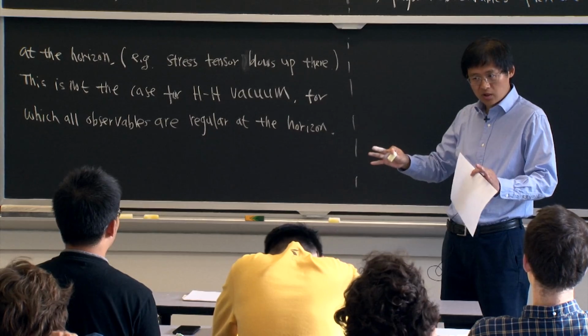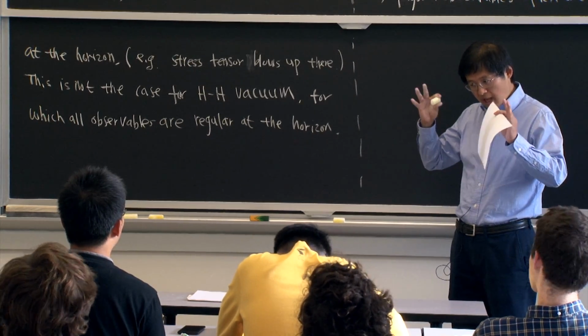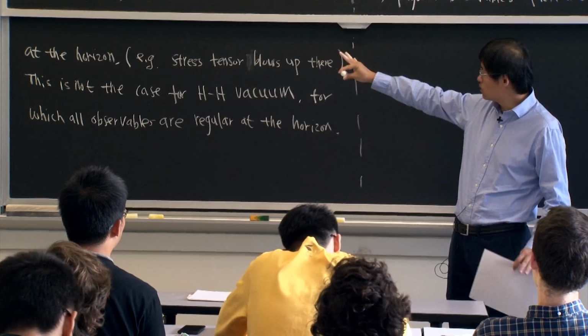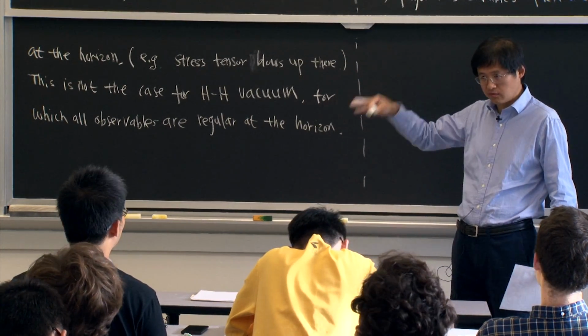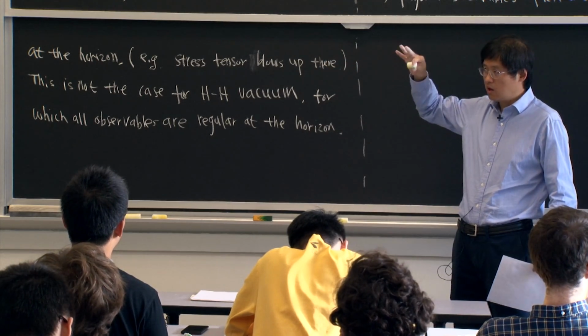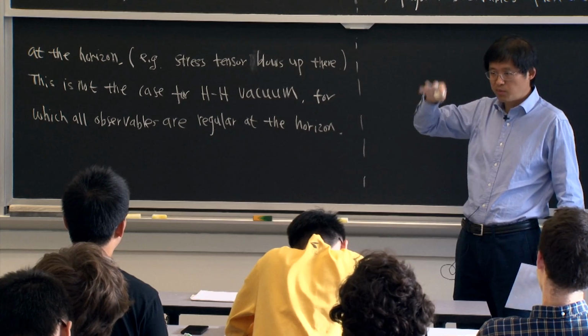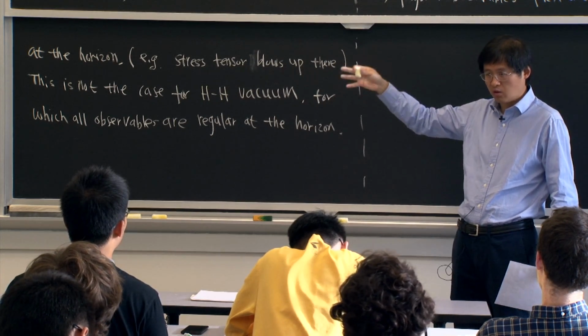This is a basic assumption. If that's the basic assumption, then you should abandon the Schwarzschild vacuum as the physical choice of vacuum. If you really do an experiment in the black hole geometry, what you will discover is the property of the Hartle-Hawking vacuum.